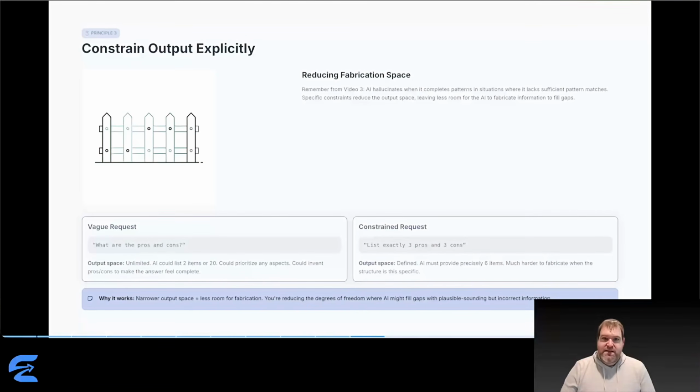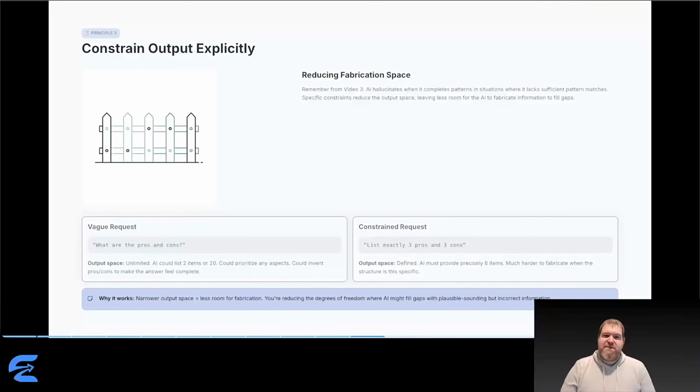What are the pros and cons? This is wide open. AI could list 2 items or 20. Could prioritize any aspects. Lots of room to invent pros and cons to make the answer feel complete. List exactly 3 pros and 3 cons. Much harder to fabricate. The structure is defined, 6 specific items required.